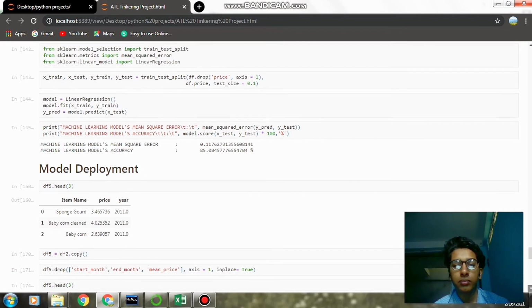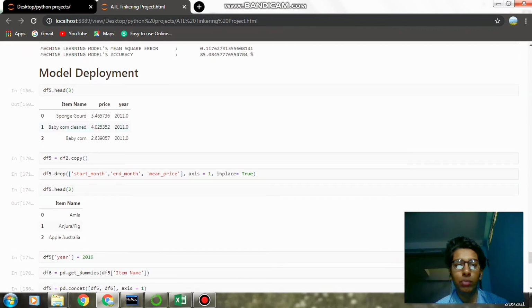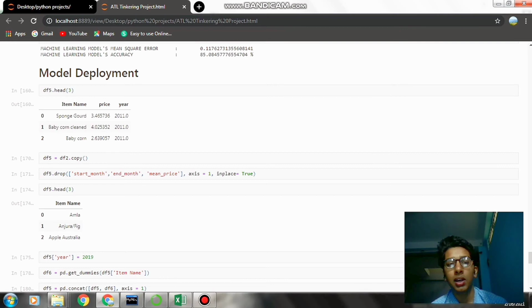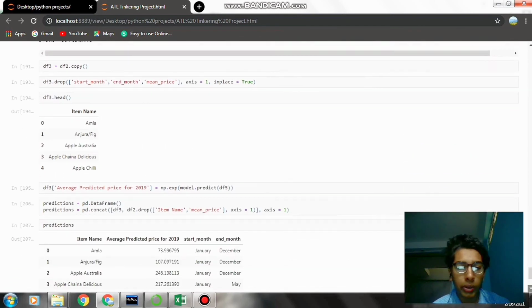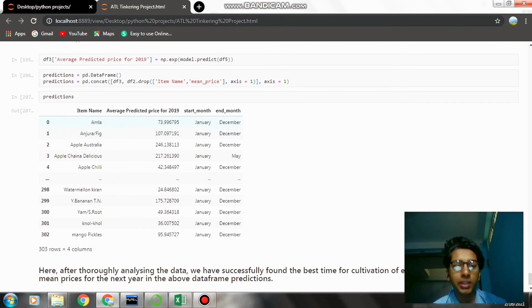After that we moved on with the model deployment. Here the model deployment is basically the next year's prices. It will tell us the price of each item in the next year. After doing all that, we got this data frame, predictions.